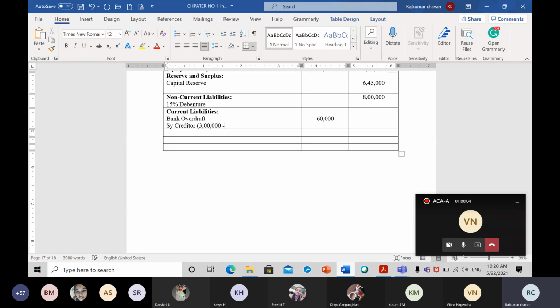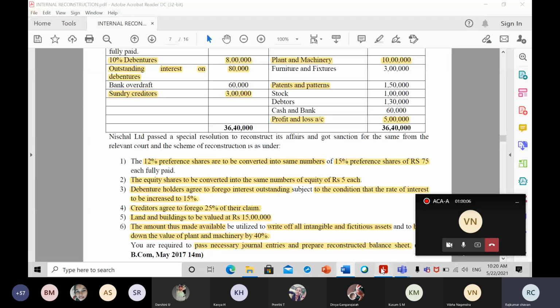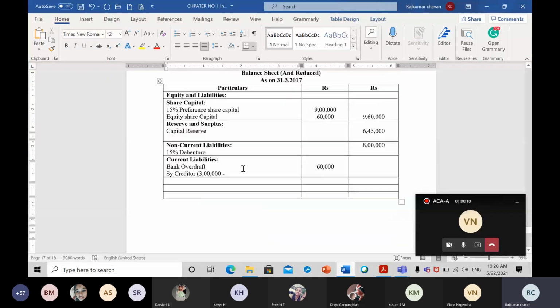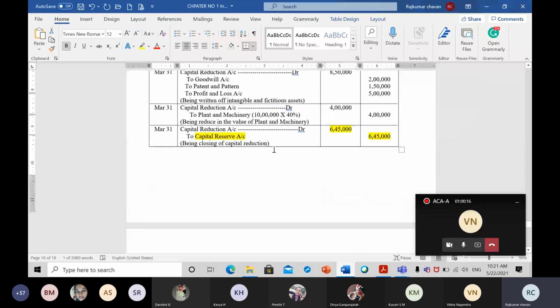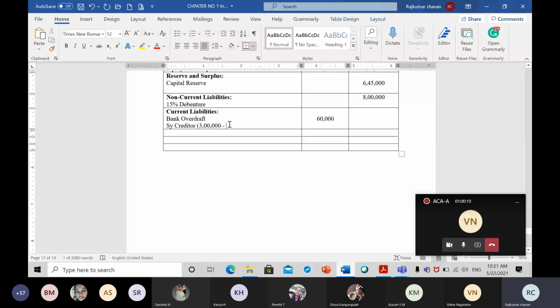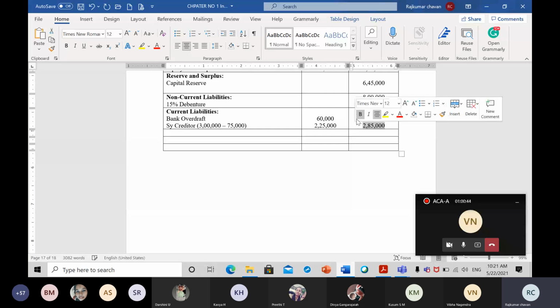In this 3 lakh rupees, what has happened? 25% of the sundry creditor has been foregone. Means we have foregone how much? We have already passed the entry for this, 75,000 rupees. So this 75,000 will now be minus. Means actual liability will be how much now? It will be 2 lakh 25,000. 2,25,000. So take the total, 60,000 plus 2,25,000, it is 2 lakh 85,000. 2,85,000 is the total amount of current liability which will come in the outer column.